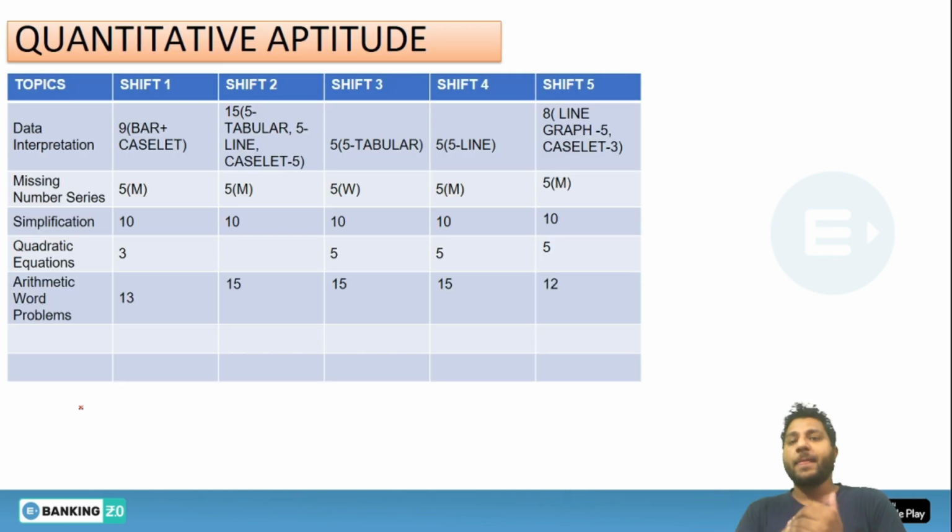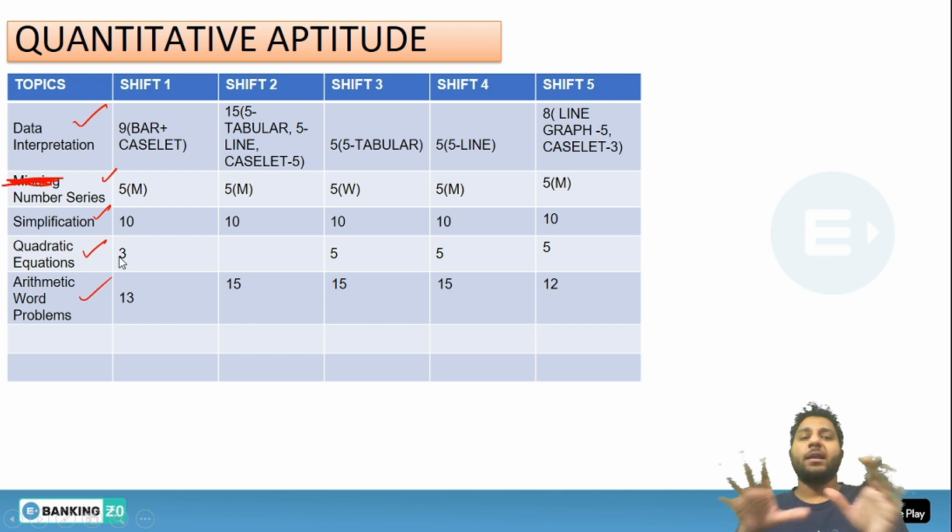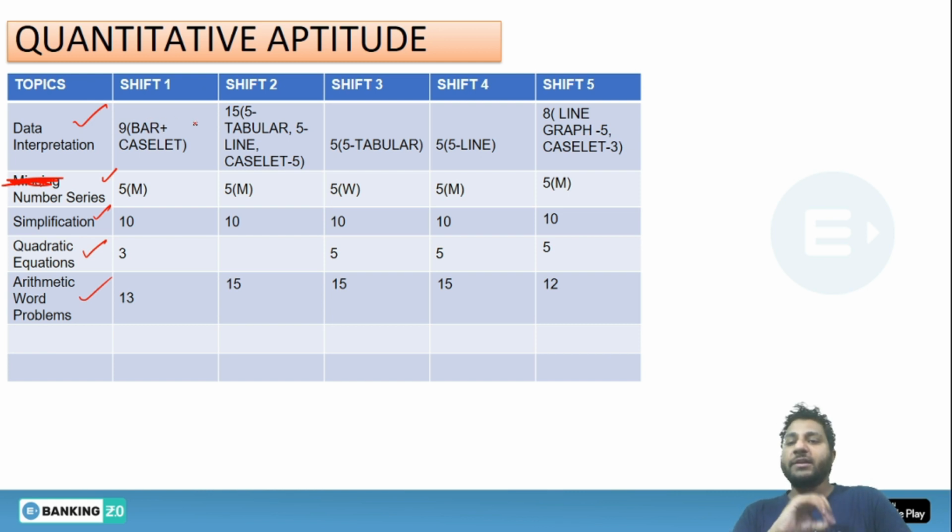Here we have given you the quantitative aptitude analysis for all the 5 shifts. As you can clearly see, you have been asked DI, number series, simplification, quadratic and arithmetic portion. Look at the questions carefully. In the first shift they asked 9 DI questions, 5 on bar and 4 on caselet, and also 5 number series questions.